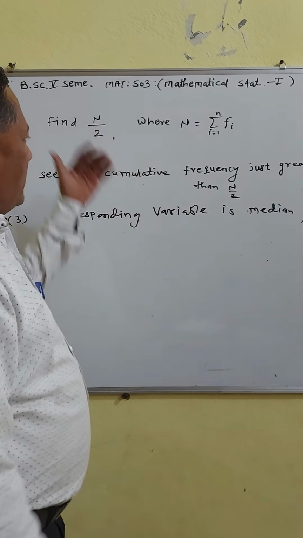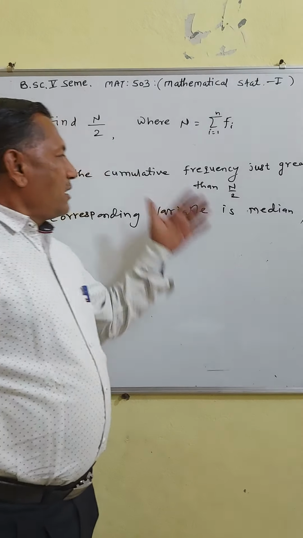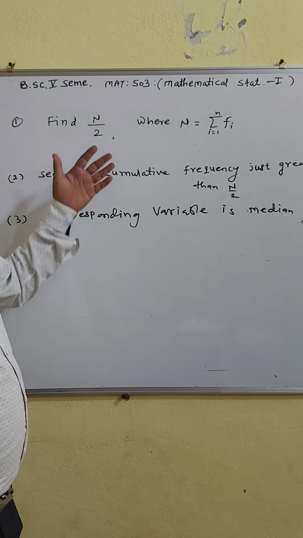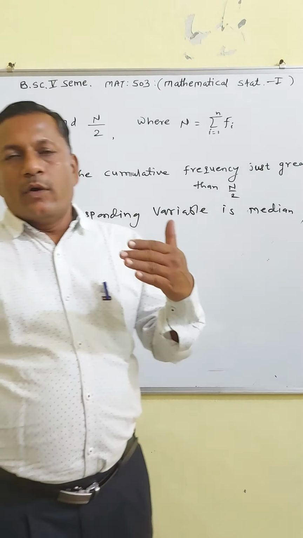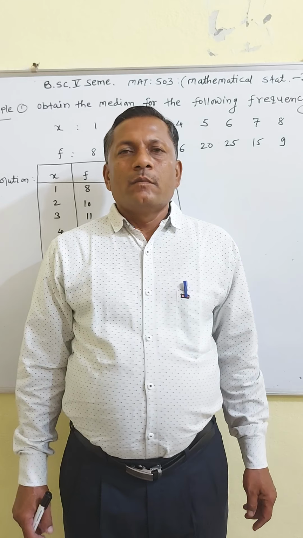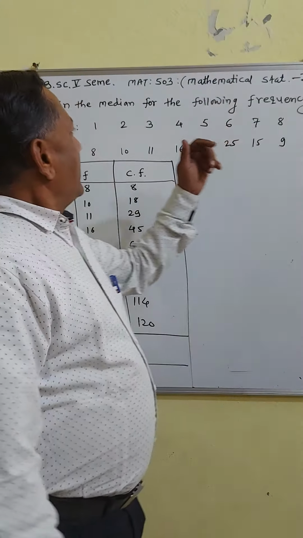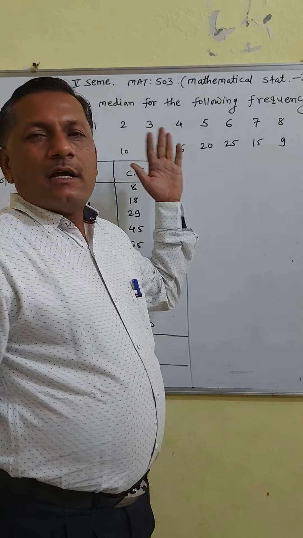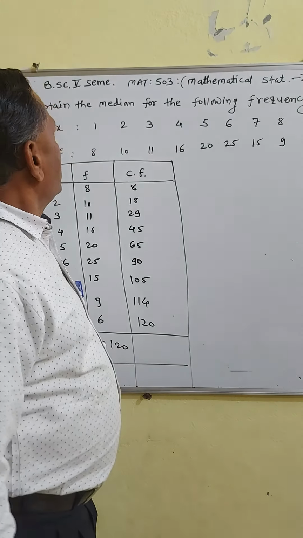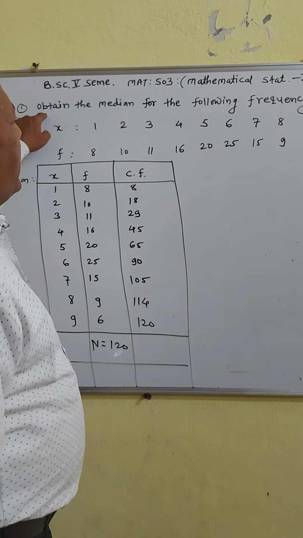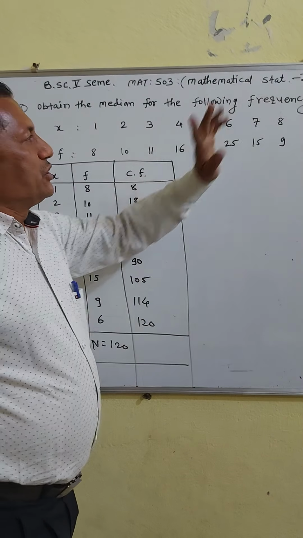Now, using these steps, we take one example of how to find the median when variables and corresponding frequencies are given. Find the median for the following frequency distribution.